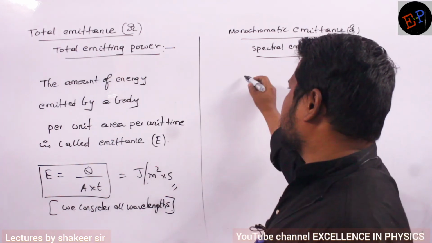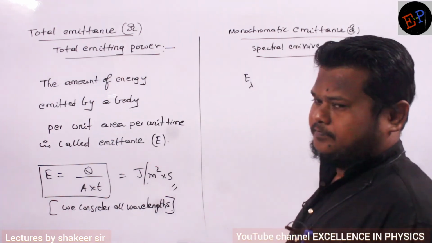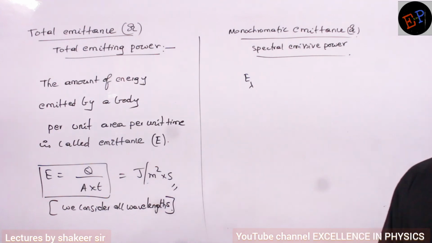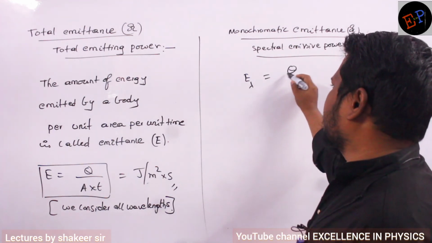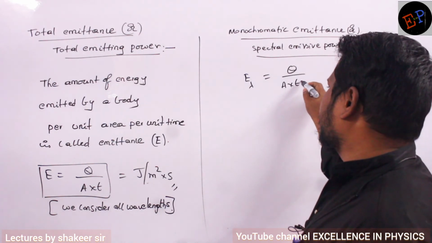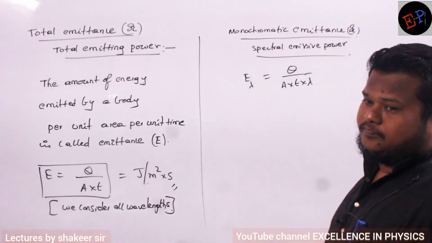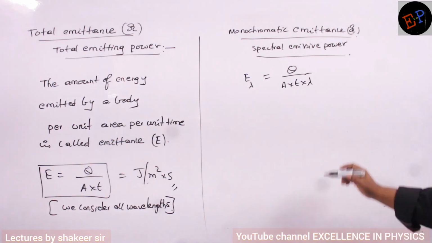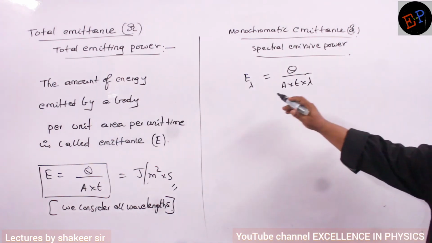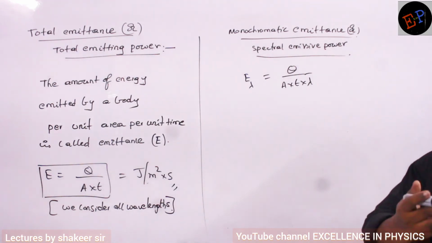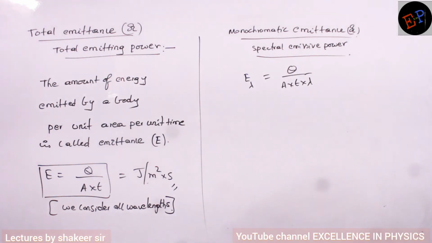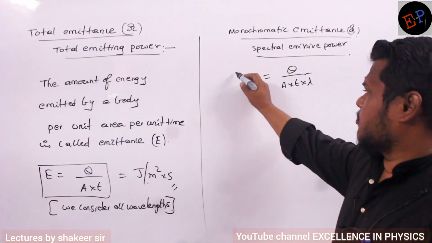Therefore, this I can represent by E lambda. It means emitting power at a particular wavelength. This can be written as Q divided by A multiplied by T multiplied by lambda. It means the wavelength where you are studying that emissive power, you divide by that lambda also. Then you will get the spectral emissive power, or monochromatic emittance.